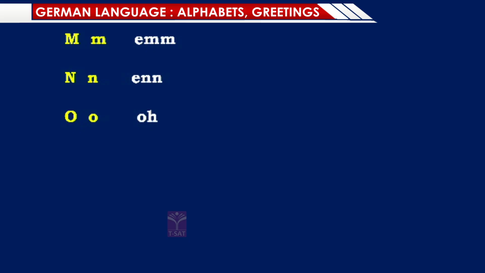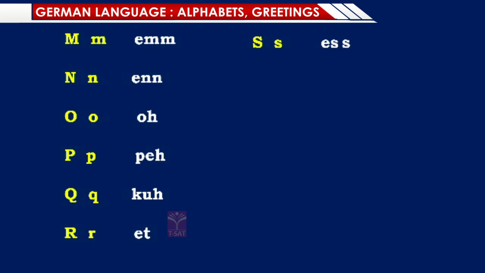O. It's not pronounced completely as O, but this letter is pronounced as O. P, Q, R, S, same as English, S, T. Then how is the next letter U pronounced?